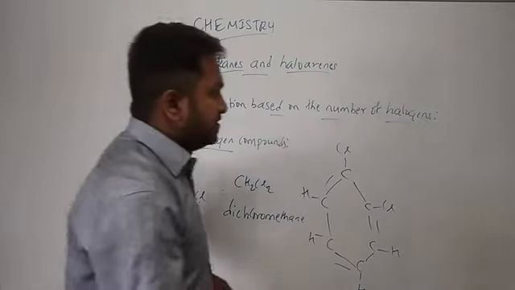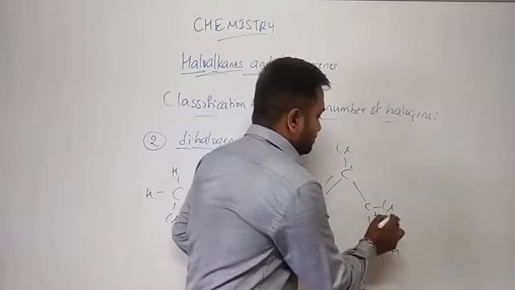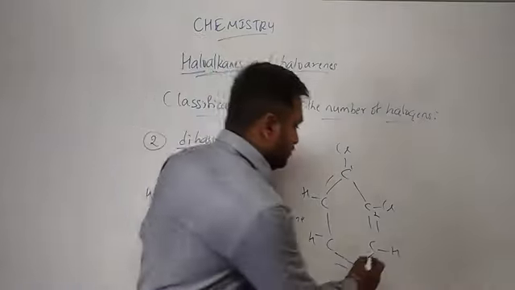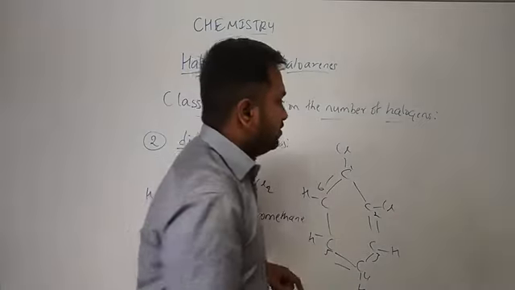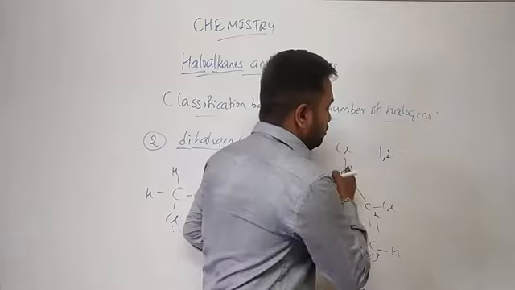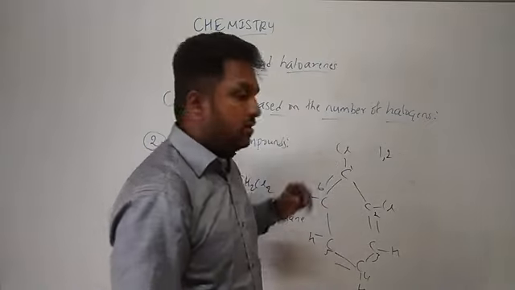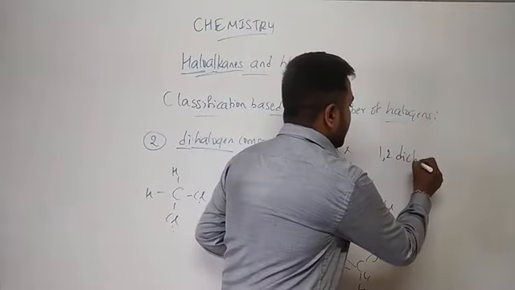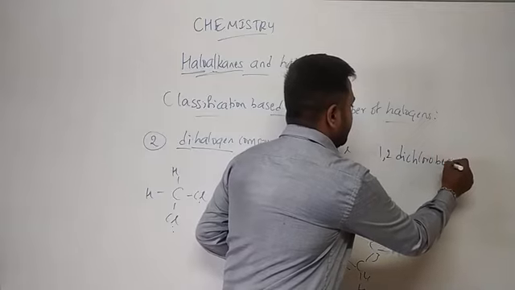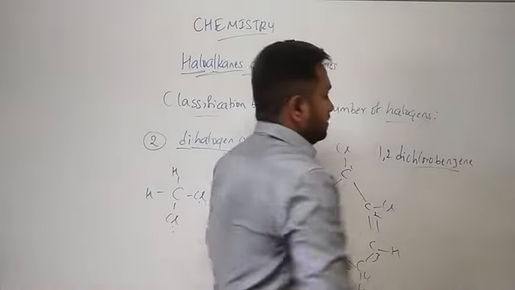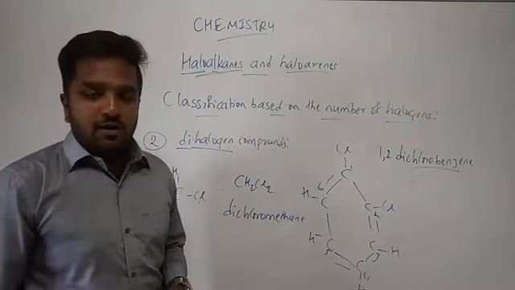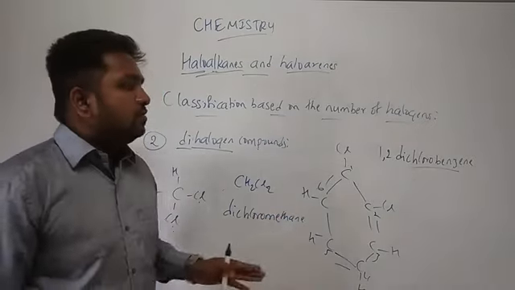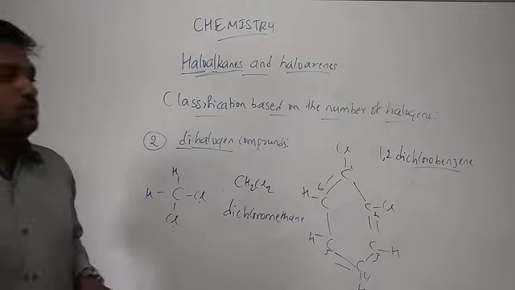So what is the name of this one now? The positions of the carbon atoms are 1, 2, 3, 4, 5 and 6. So it is 1, 2. How many chlorines are there? 2. 1,2-dichlorobenzene. Clear? So this is an example for dihalogen compounds in which two hydrogens are replaced by two halogens.